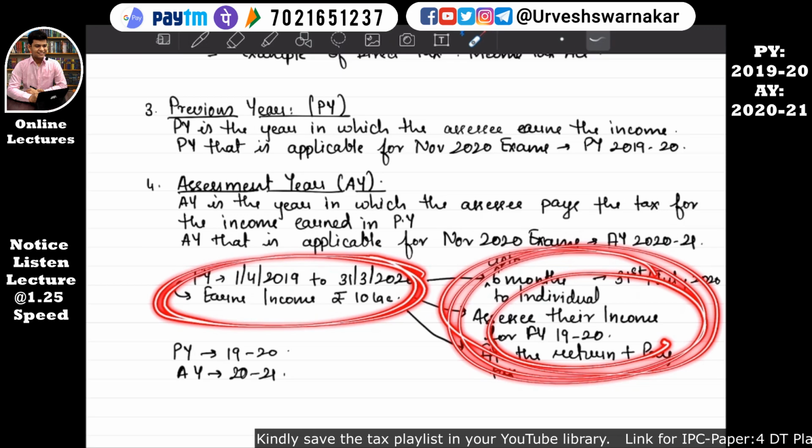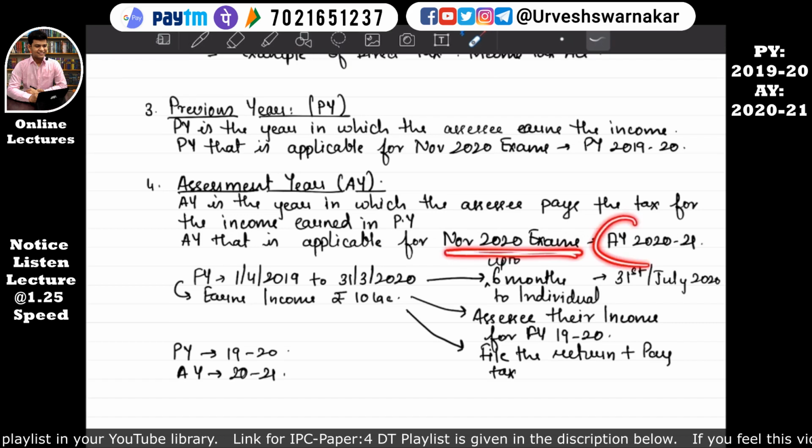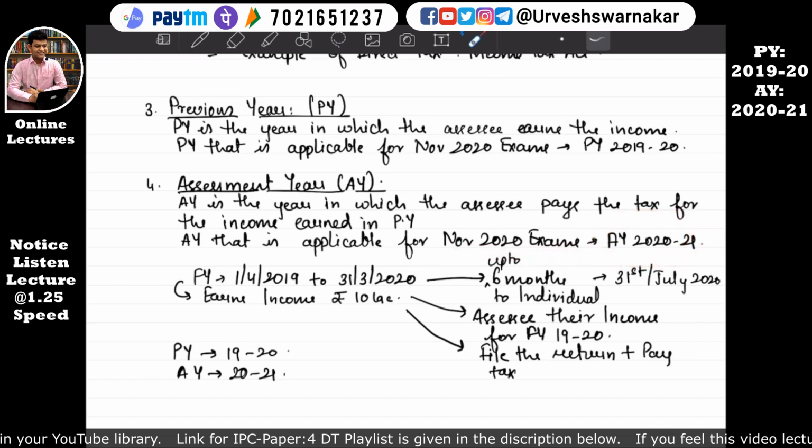Okay, so in 2020-21, that is the assessment year, the assessee will pay the taxes for the income earned in the previous year 2019-20. I hope this is quite clear. So the assessment year that is applicable for the November 2020 exams is assessment year 2020-21. I hope this is quite clear to you all.